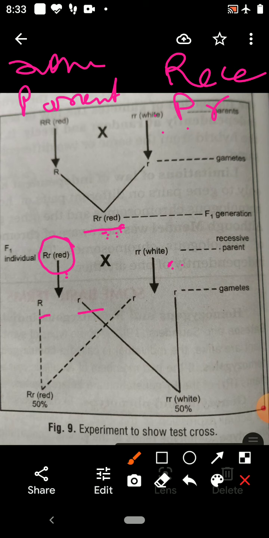But the recessive parent produces similar types of gametes, and after the cross, the progeny produced are 50% red and 50% white. So it means in the test cross, the phenotype ratio is 1:1.